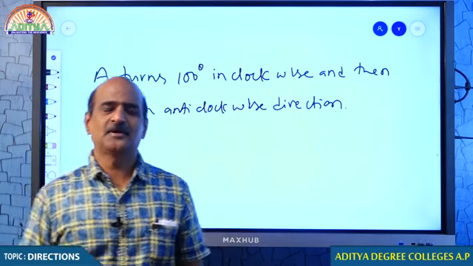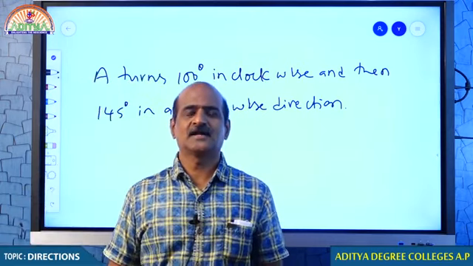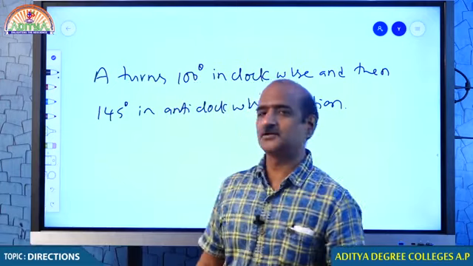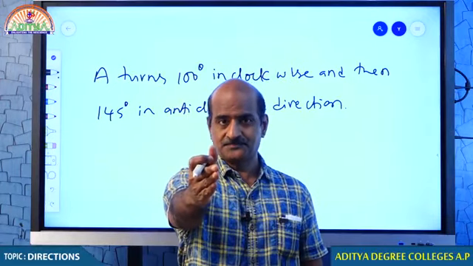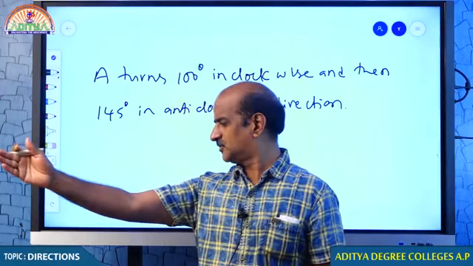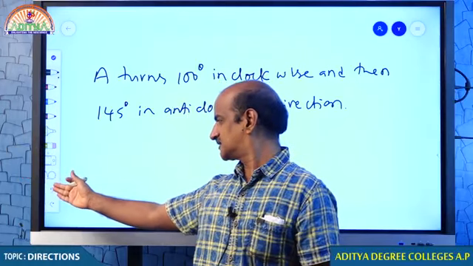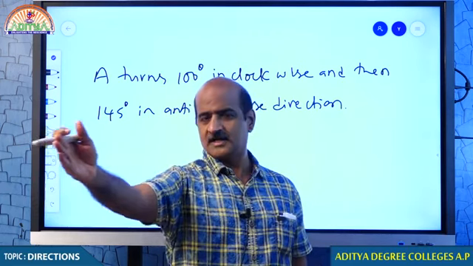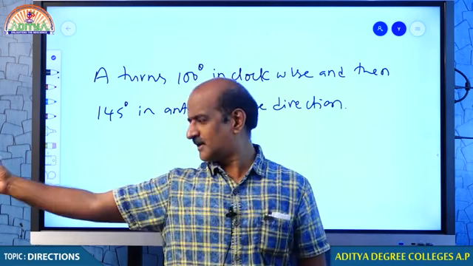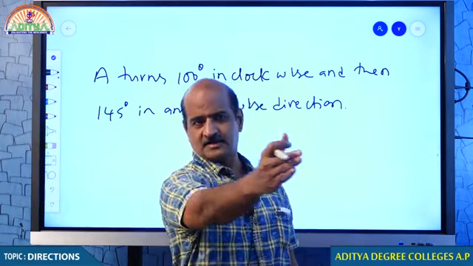Okay. Point number 1. Clockwise and anti-clockwise. First of all, you must understand that. So let me suppose that A is facing you. You are asking him to move 100 degrees in clockwise direction, and from there 145 degrees in anti-clockwise direction. 100 gets cancelled, another 45 will be remaining.